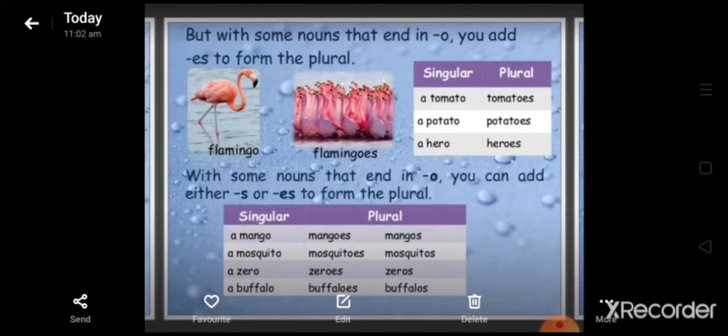Mosquito, mosquitoes. Zero becomes zeros. Buffalo becomes buffaloes. You can write S also, but it is not the usual form, because we put ES over here. So always remember flamingo, flamingos, mango, mangoes. We are adding ES.